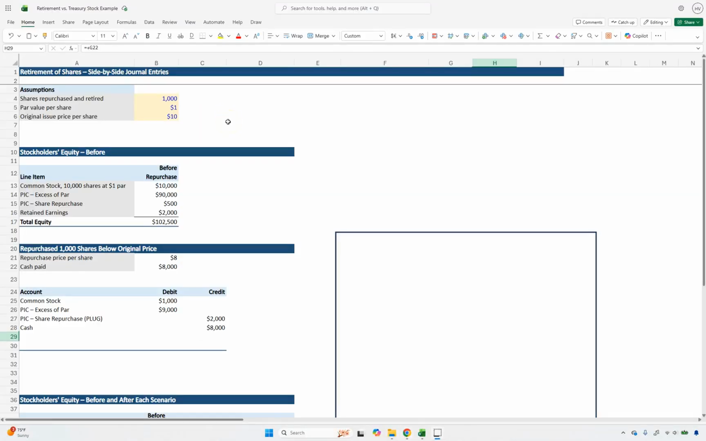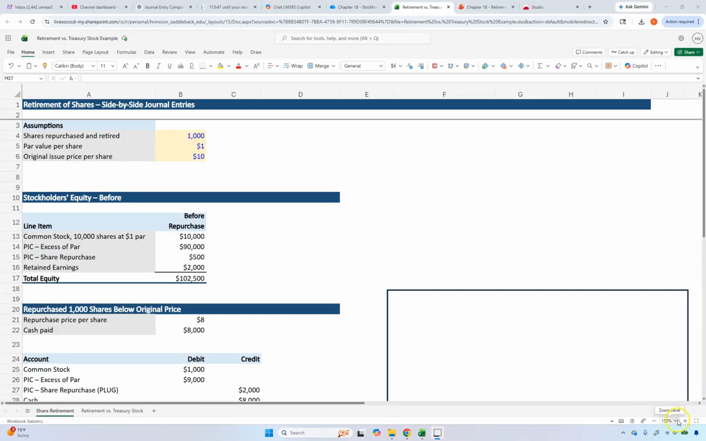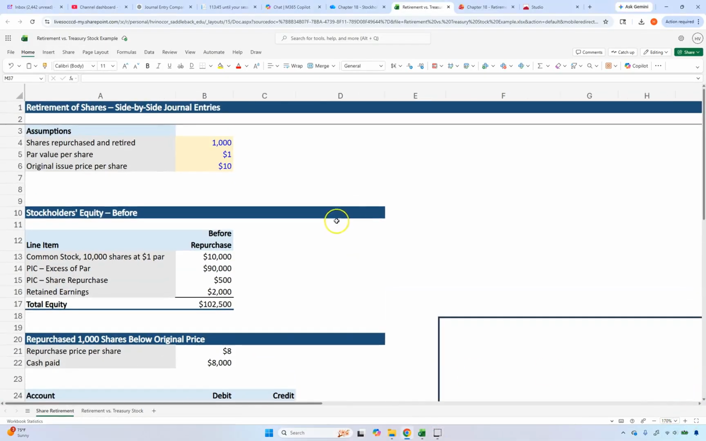Let's go first through the example of retiring shares, which means that a company repurchases its own shares, but those same shares will never be reissued. Here are some assumptions that we're going to make. Let me just make this slightly bigger. Okay, so here are the assumptions. This company is repurchasing and retiring 1,000 shares. The par value per share was $1, and the original issue price, which is really important, is $10 per share.